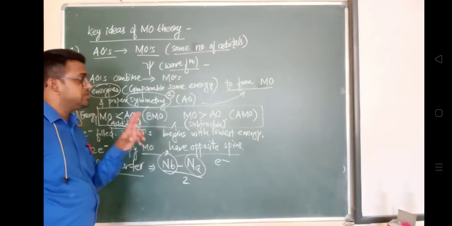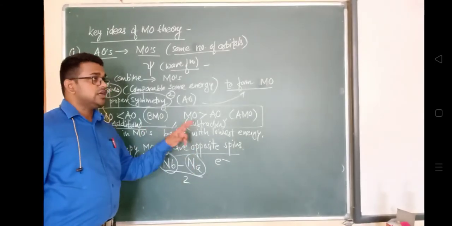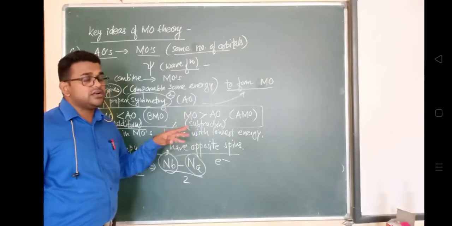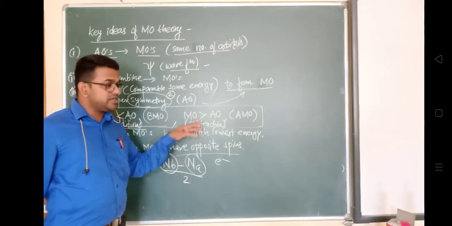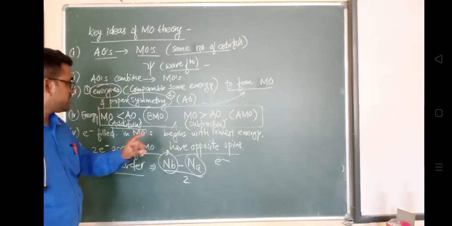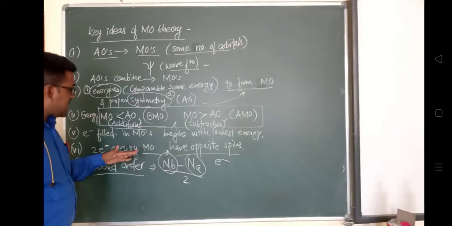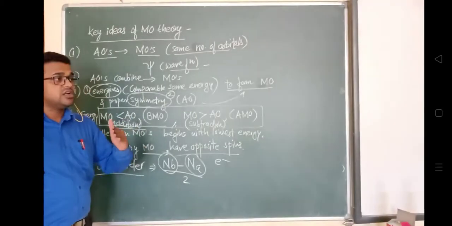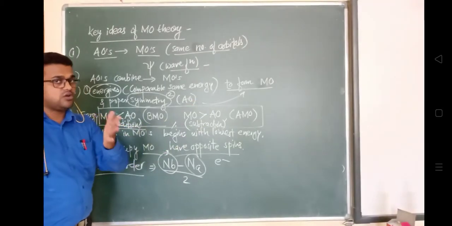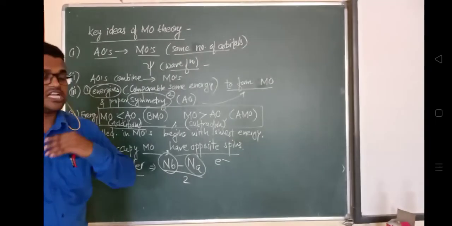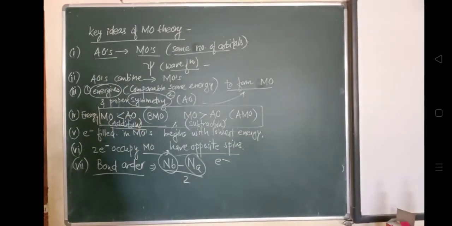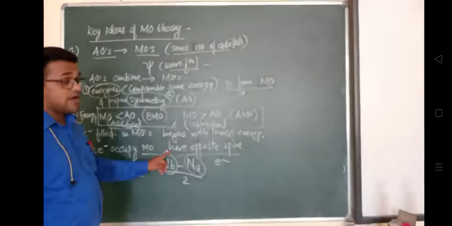In the case of subtraction of two atomic orbitals, it will form a molecular orbital with higher energy. This parameter you must be aware of. Then the filling of electrons begins with the lowest energy. We have seen how the filling of electrons takes place as per the increasing order of energy. In the last lecture we have already studied this parameter, the energy level and electronic configuration. Then each molecular orbital will possess two electrons, and they will have opposite spin.